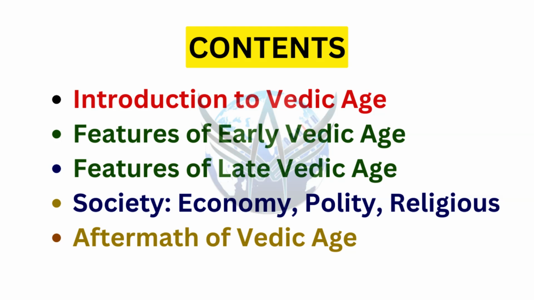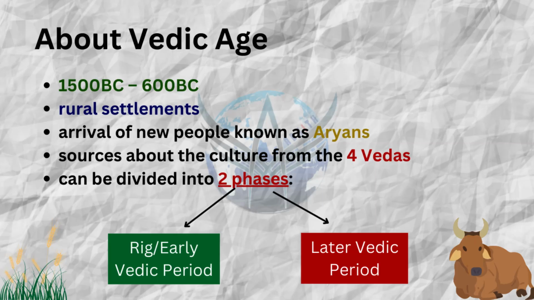So about the Vedic Age, it started after the end of the Indus Valley civilization, that is 1500 BC to 600 BC. A major difference from the Indus Valley civilization was that the Indus Valley civilization had urban life.